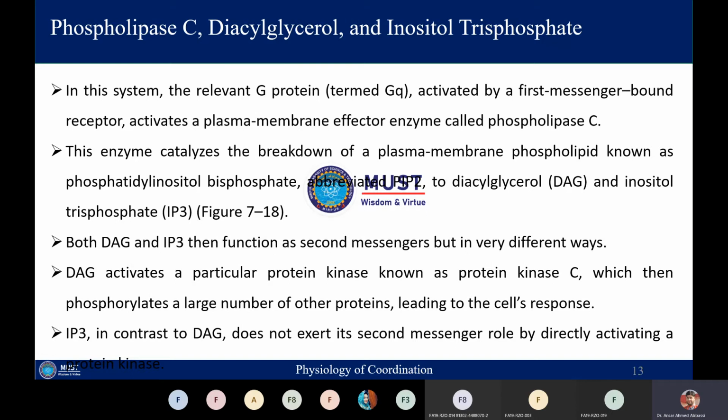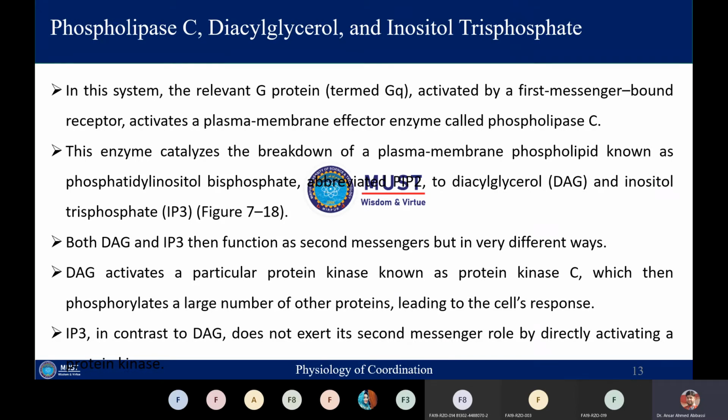So once the DAG and IP3 are produced, they will behave as the second messenger. As in the previous example, we said that cyclic AMP behaves as the second messenger. So this DAG and IP3 will behave as the second messenger, but they will function in very different ways.